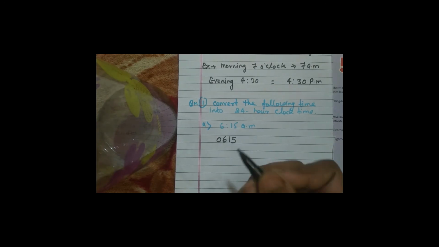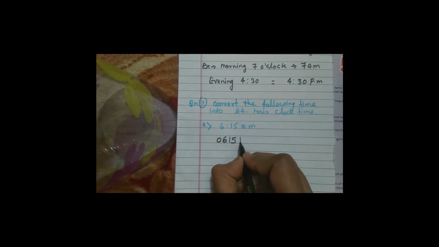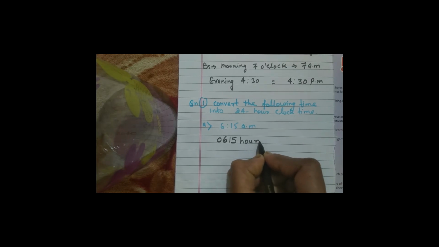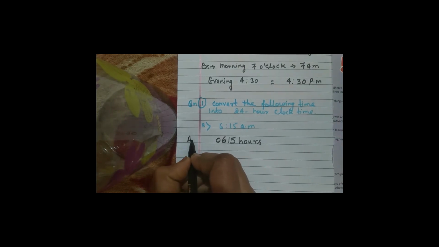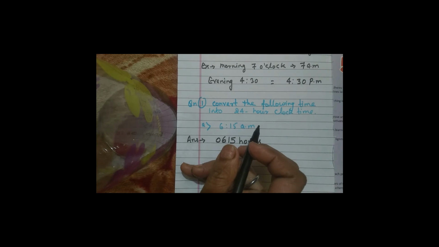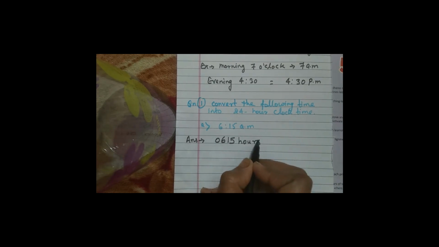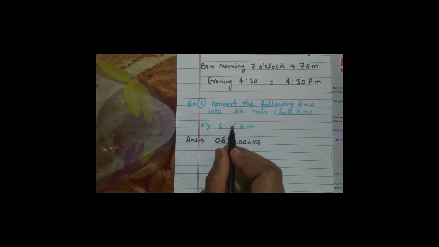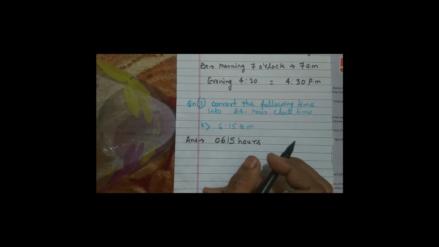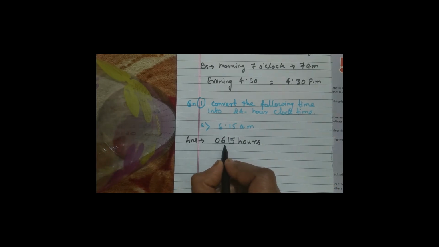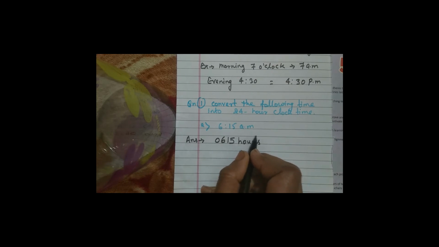In the 24-hour clock, there is no need to write AM and PM; you write only hours. Okay? This is the way to write the answer. Okay, students? No need to separate with any kind of colon or comma. In 24-hour clock time, the time is written in this way, with no comma or colon between. The first 2 digits show the hour and the next 2 digits show the minutes. And no need to write AM or PM in 24-hour clock time.